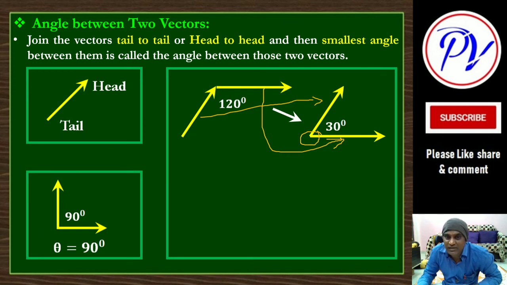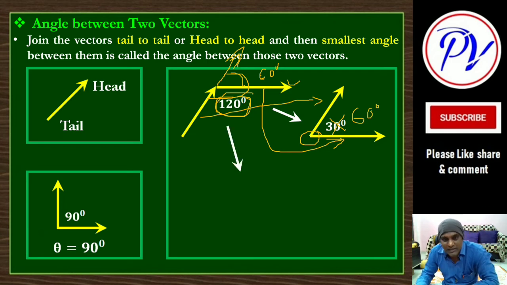Now measure the angle. Look, if I extend this in this direction, this is also possible. Keep this at the same place, only move this to this side, draw like this. Now look, this total angle should be 180 degree, and out of 180 degree this is 120 degree. How much is remaining? If this is 120 degree and the total is 180 degree, then this angle should be 60 degree, not 30 degree. Okay, this should be 60 degree. So this is a mistake. This will be 60 degree.